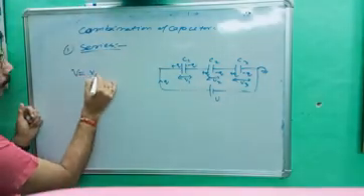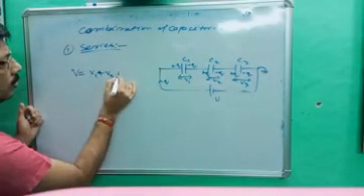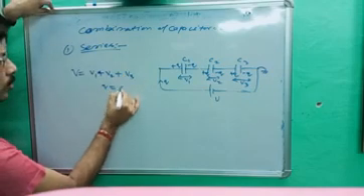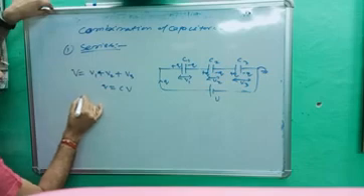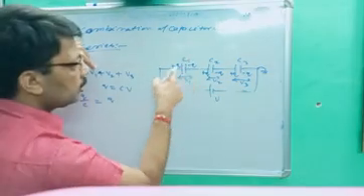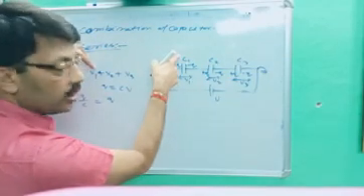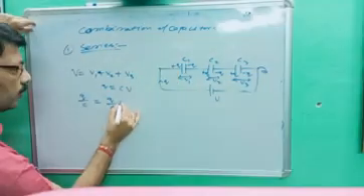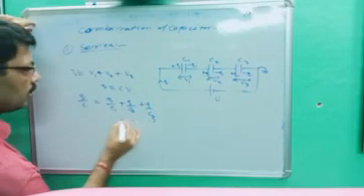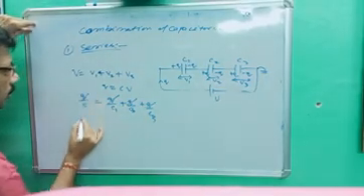V is equal to V1 plus V2 plus V3. What is the value of V? We know Q is equal to CV. So V is equal to Q by C. It becomes Q upon Cs is equal to V1 plus V2 plus V3. What is the value of V1? Charge is Q and capacitance is C1. So it becomes Q upon C1 plus Q upon C2 plus Q upon C3. Q is common and cancels out.